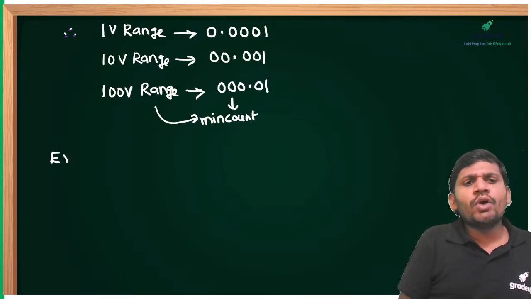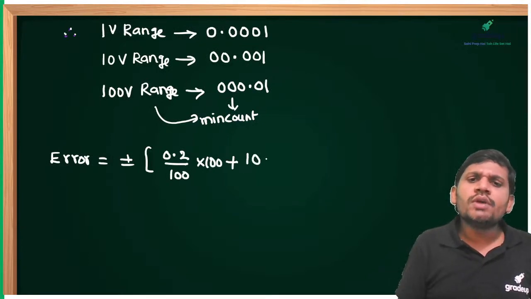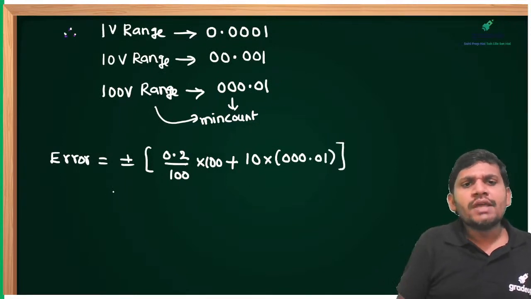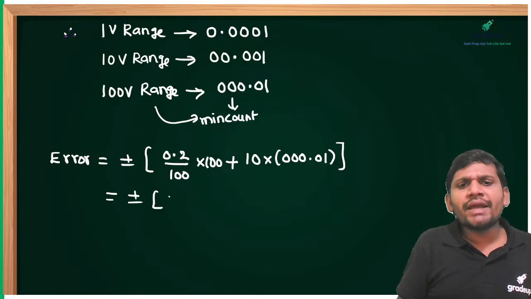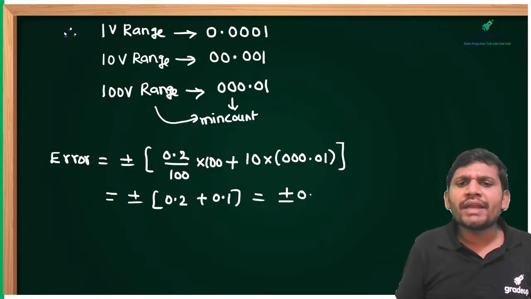Then what is the error equal to, students? Plus or minus 0.2% of reading. 0.2 by 100 into 100 plus 10 counts. 10 into minimum count is how much, friends? 0.01. Then how much can we get? Plus or minus 0.2 plus this, how much? 0.1. How much are we getting, students? Plus or minus 0.3. Yes, this is the error.